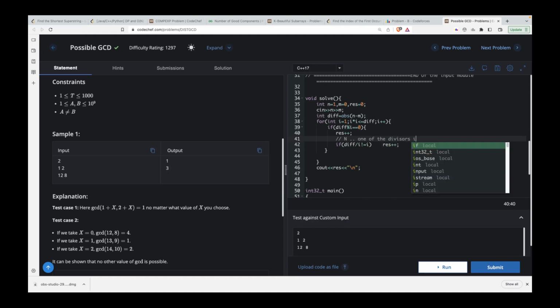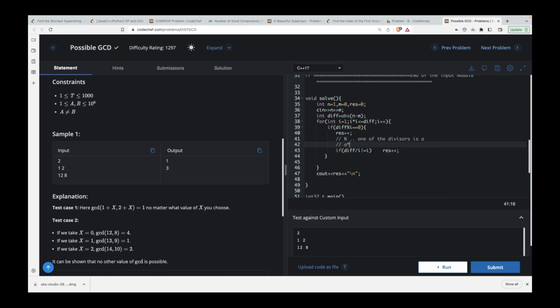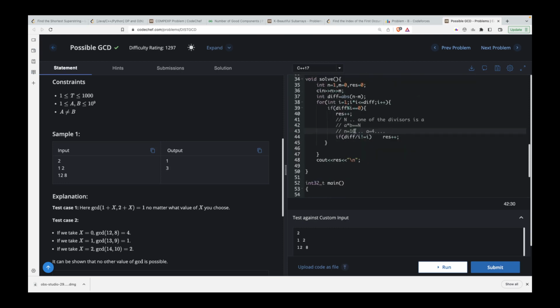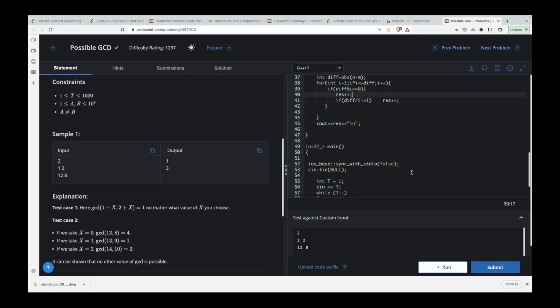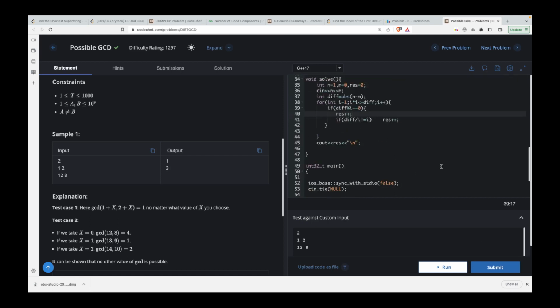Now I say that okay, for a number n, one of the divisors is, let's say, a, right? Then it actually means that a into b is equal to n, right? Now should I increment my result directly because b would also be there? No, because what could have happened is, let's say your n was 16, right? And the a you calculated was actually 4. So in this case your b is also 4. So you should just check that both numbers are not equal, and if they're not equal then you increment your result, and after that you just print your result. So that's it for this, and I hope that you are able to understand it.